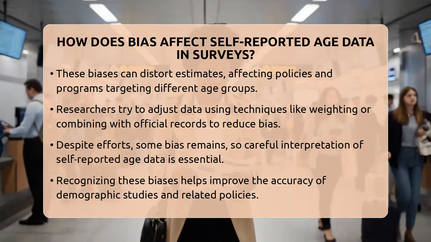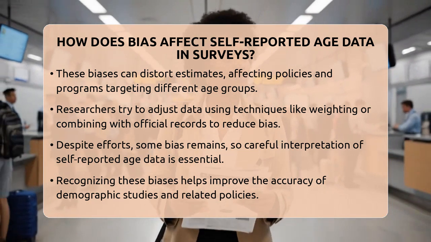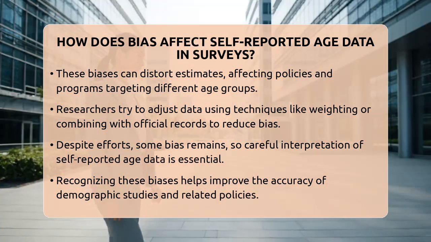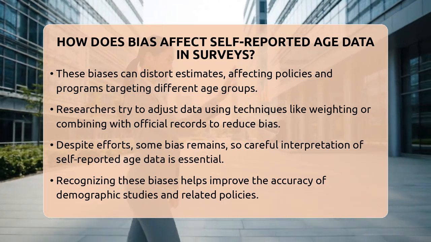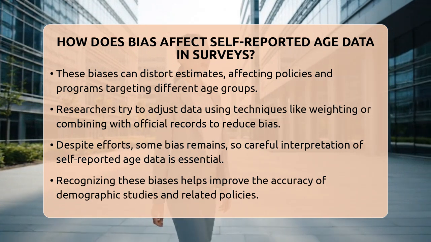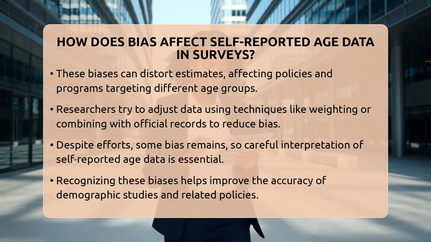To counteract these issues, researchers often use techniques like adjusting survey results to match known population totals by age. They also combine survey data with official records when possible. Still, some bias remains, so understanding its sources helps us interpret the data more carefully.